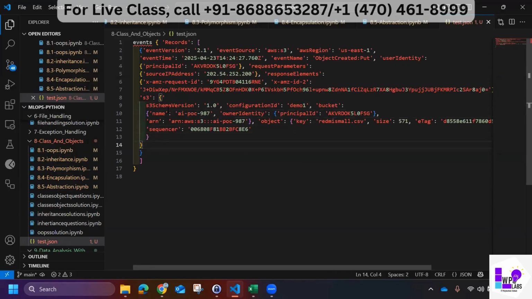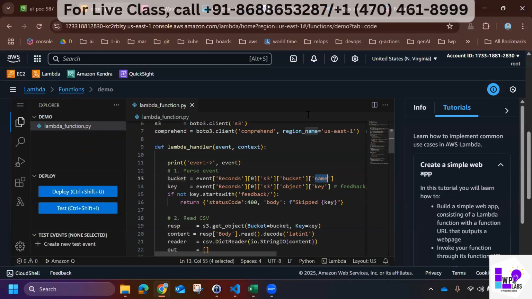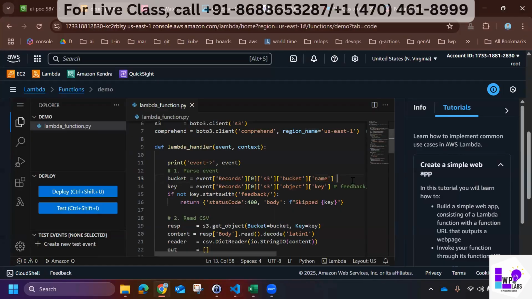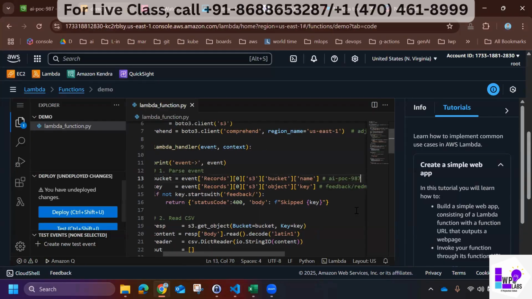If I point to S3, and then I want bucket, and in bucket I want the name. So this is again a dictionary inside a dictionary, which is called a nested dictionary. Once I reach the name, this will be my value, and I can extract this value.